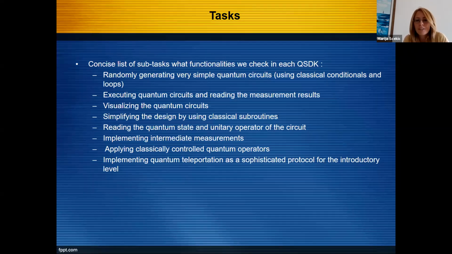First, randomly generating a very simple quantum circuit using classical conditionals and loops, executing the quantum circuit and reading the measurement results, visualizing the quantum circuit, simplifying the design by using classical subroutines, reading the quantum state and unitary operator of the circuit, implementing intermediate measurements, applying classically controlled quantum operators, and implementing quantum teleportation as a sophisticated protocol for the introductory level.